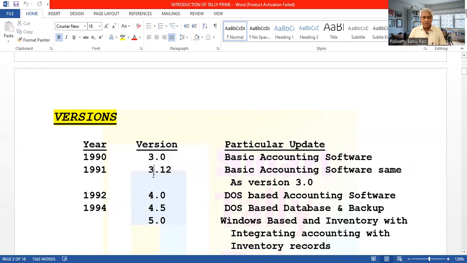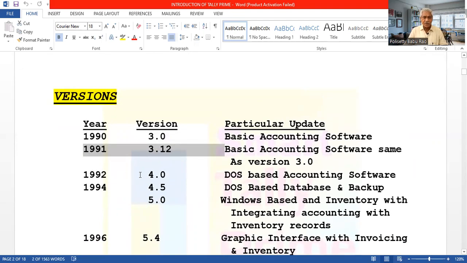They released version 3.12. This is also basic accounting software, the same as version 3, but with a little development. And in 1992, they released version 4. This version 4 was DOS-based accounting software. DOS means Disk Operating System, Microsoft Disk Operating System. In 94, they released version 4.5. This 4.5 is a DOS-based database, DOS-based only, but with a database and backup of the database.